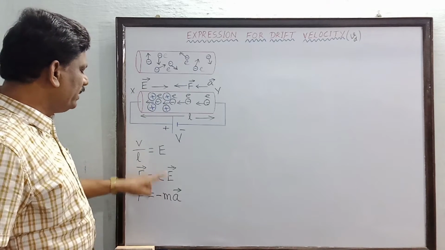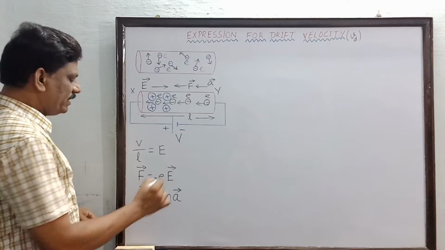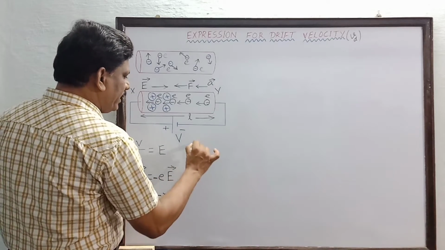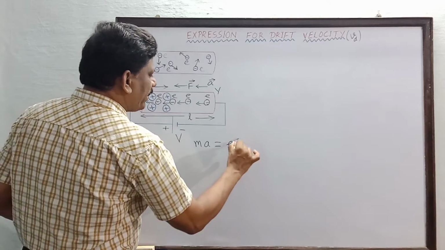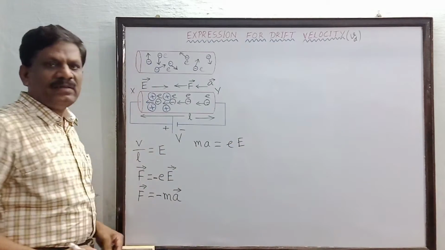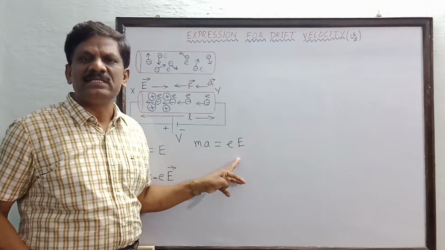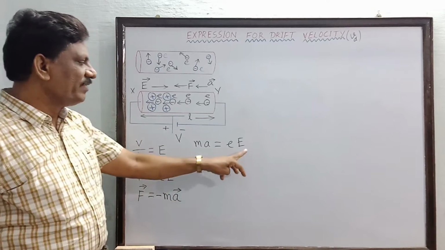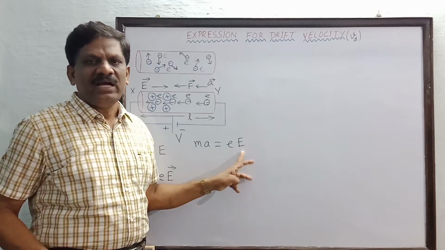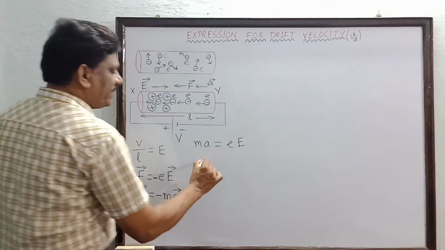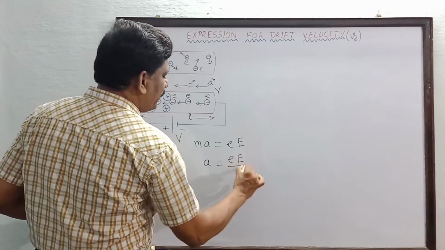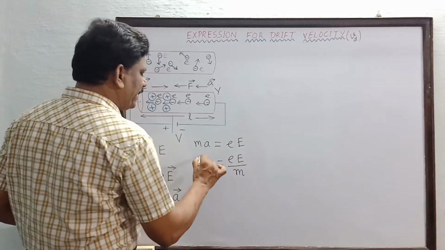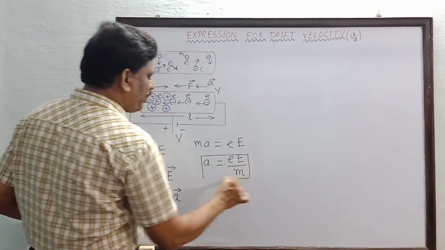So I am going to equate these two, so that m into a is equal to e into capital E. Only the magnitudes of the acceleration vector and electric field vector I have written. So the acceleration is now equal to e into E divided by m.